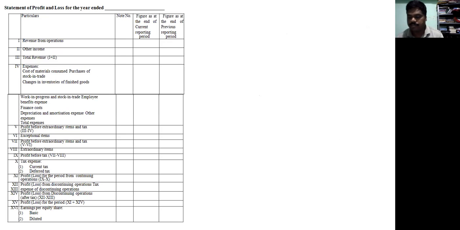One limited company has authorized capital of rupees 50 lakh divided into 5 lakh equity shares of rupees 10 each.